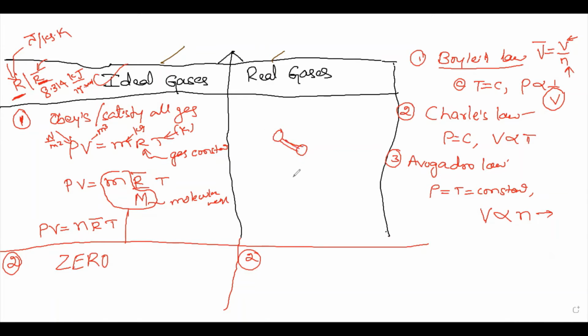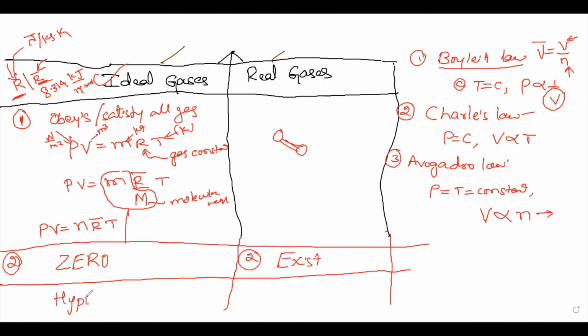It may be cohesive force, adhesive force, or any type of force. That is an intermolecular force. So here it exists, some value. Okay. The third point we will discuss here is that the ideal gas is hypothetical. As the name indicates, it is ideal. It is hypothetical. And here, the real gas exists practically. All the real gases you see, carbon dioxide, carbon monoxide, nitrogen, oxides.